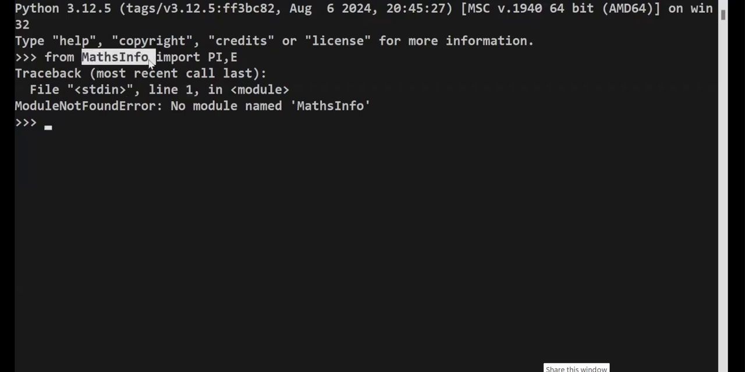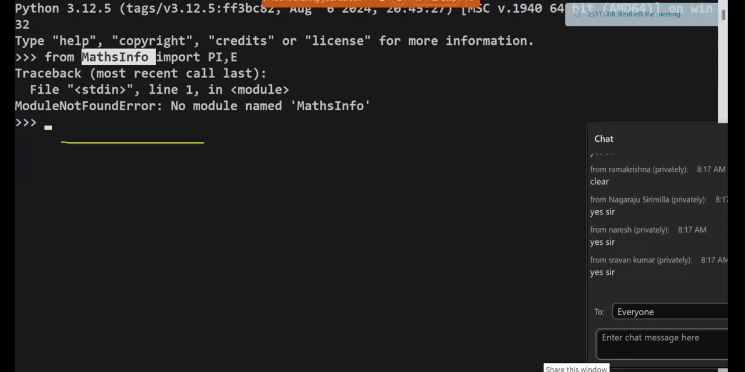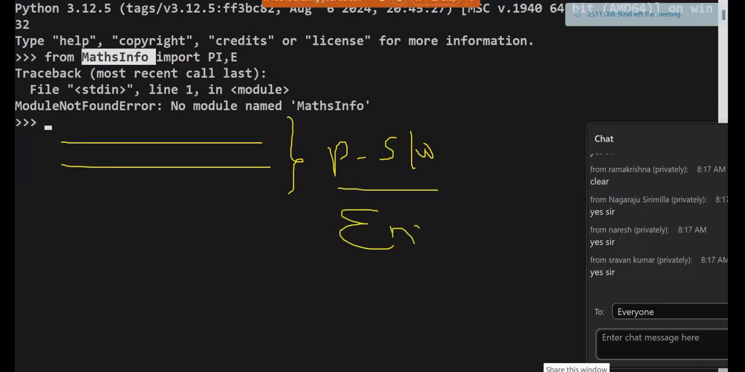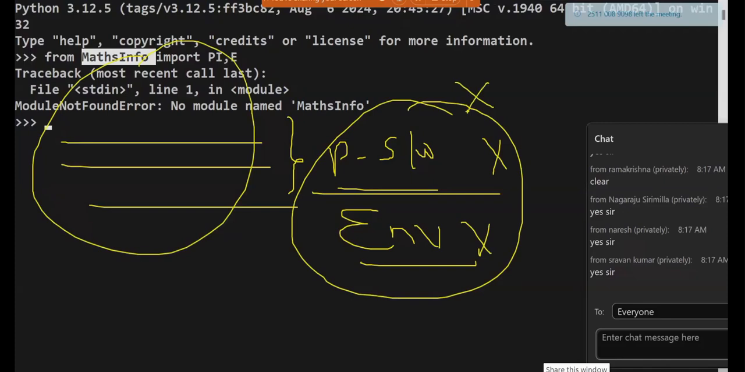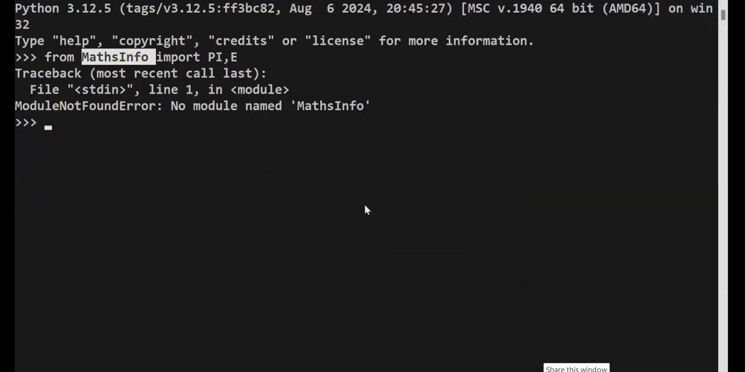In this case of the Python command prompt, where is it first looking? In the Python software. Is maths info there in the Python software? No. Where is it searching? Environment variable. Definitely it is not there, because it doesn't have any direct creation. It will create in these 2 places. If these 2 places don't contain it, immediately error. Now I will say what? Come on, import sys. Come on, sys.path.append of.